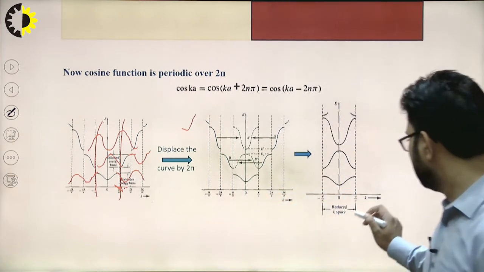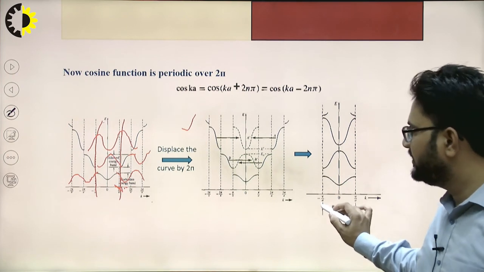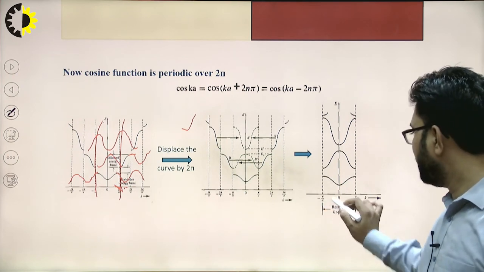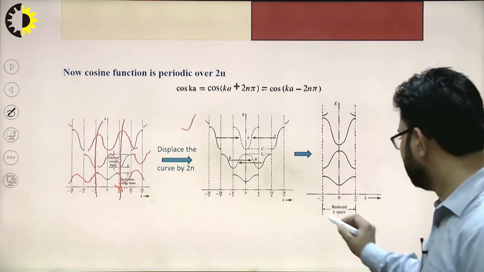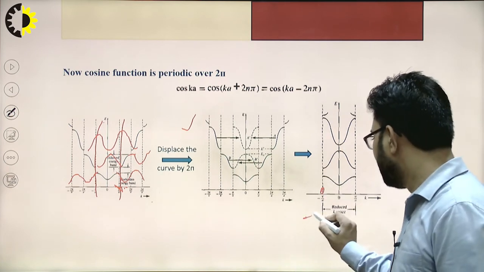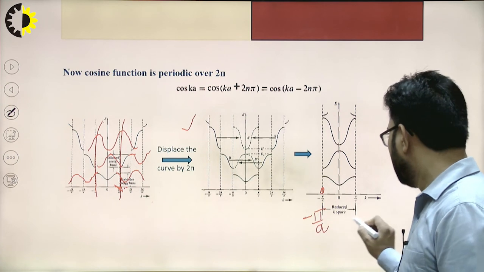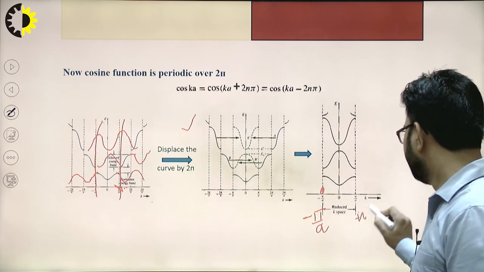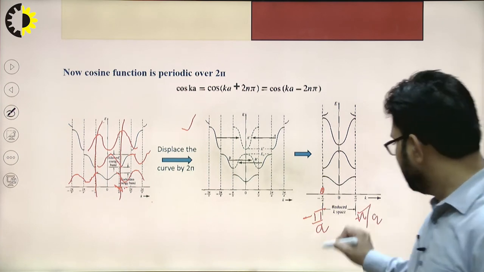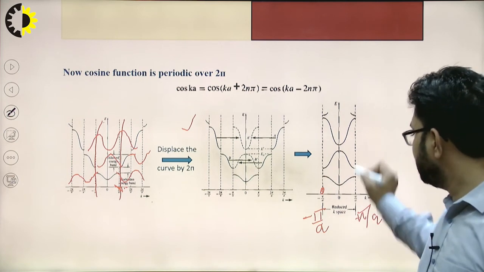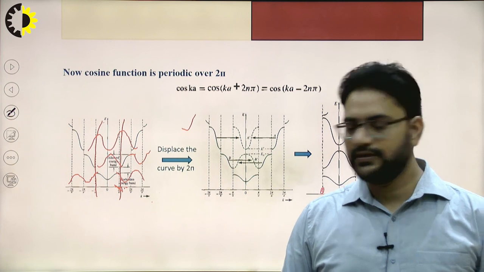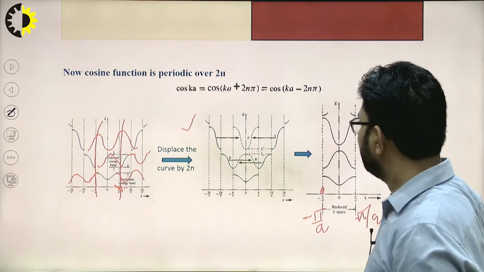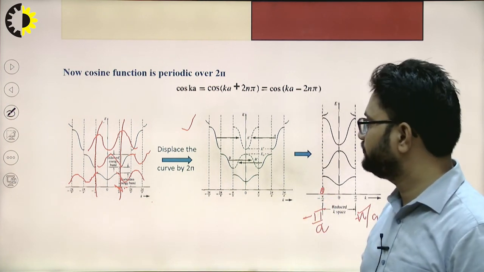So this K value ranges from minus pi upon A to pi upon A. If I consider this point as minus pi upon A and this one as pi upon A, in this condition it is called the reduced K space. So this has the reduced K space value.